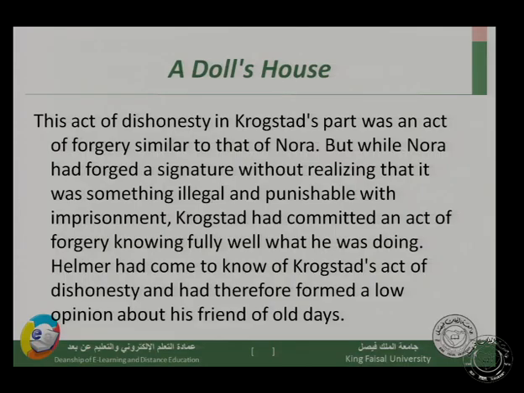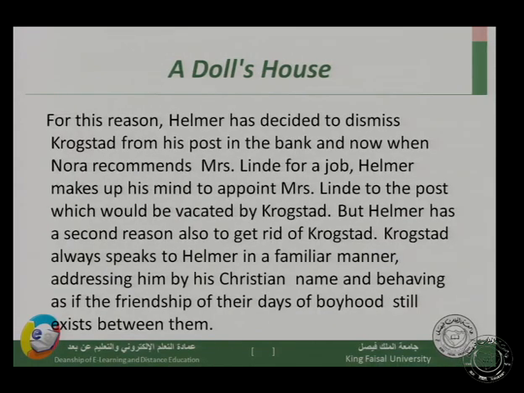Helmer had come to know of Krogstad's act of dishonesty and had therefore formed a low opinion of his friend of boyhood days. For this reason, because of this bad reputation which Krogstad has, Helmer has decided to dismiss Krogstad from his post in the bank, and now when Nora recommends Mrs. Linde for a job, Helmer makes up his mind to appoint Mrs. Linde to the post which would be vacated by Krogstad.